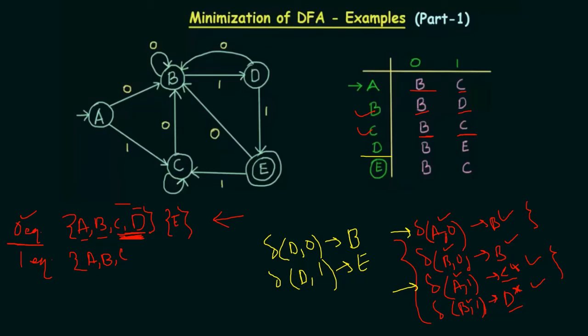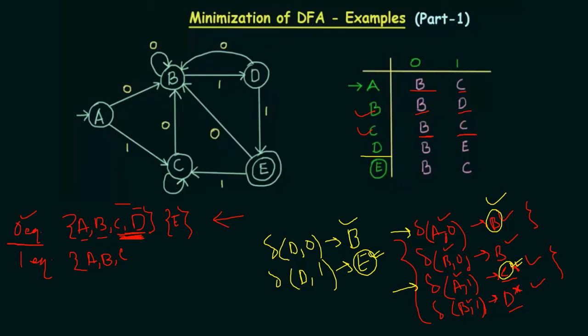Now for A0 I also got B, so this is accepted. But for A1 we got C, and for D1 we got E. Now this is not abiding by the previous rules that are stated, that this one is the non-final state, and this is the final state. This is one thing.